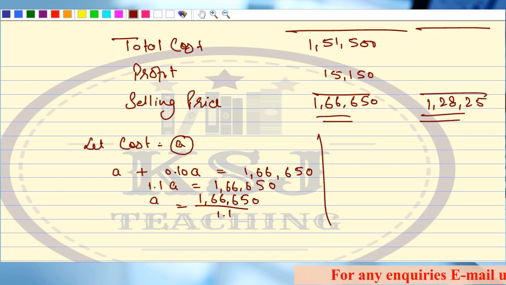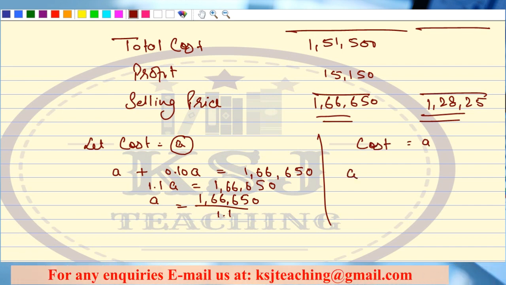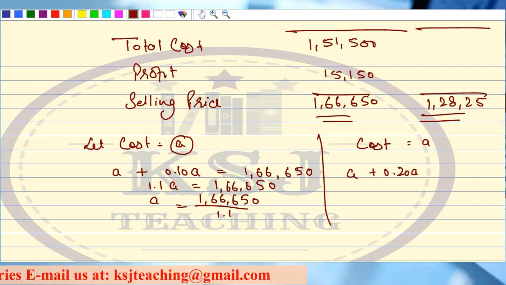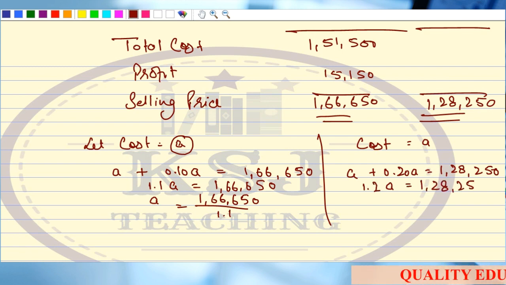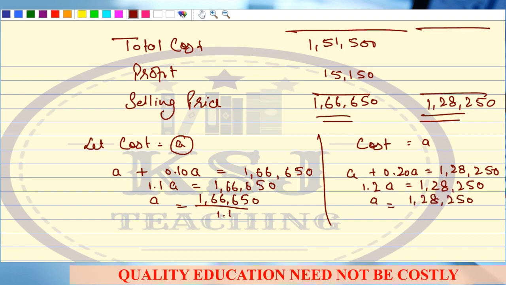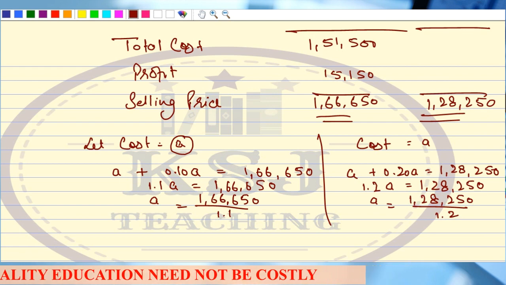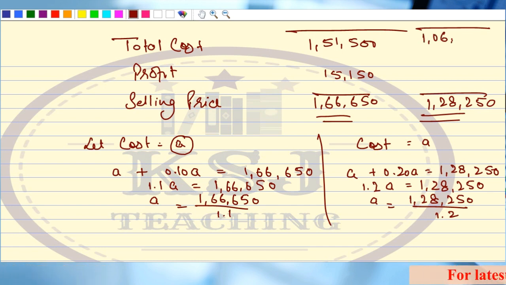Similarly, in the second case, again we assume the cost to be A. So I will write A plus 0.20A is equal to 1,28,250, that is 1.2A is equal to 1,28,250. A is equal to 1,28,250 divided by 1.2. So this will give me cost as 1,06,875.